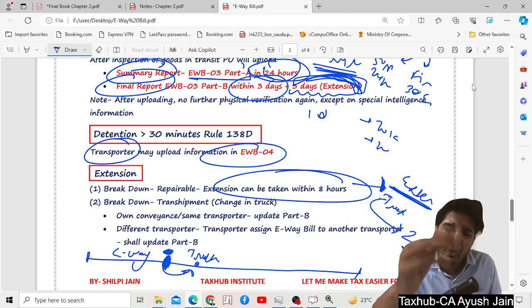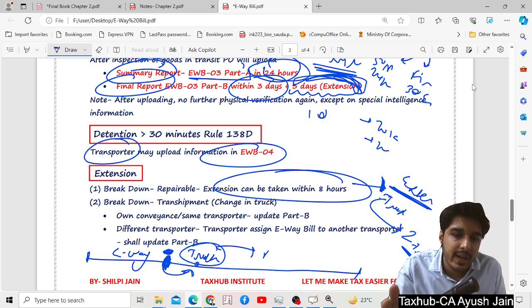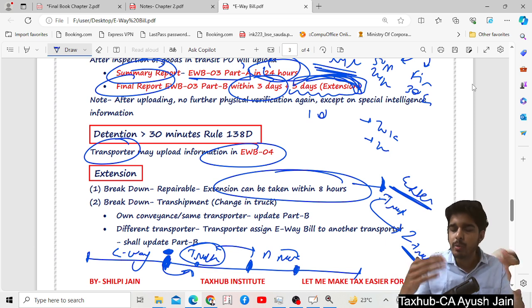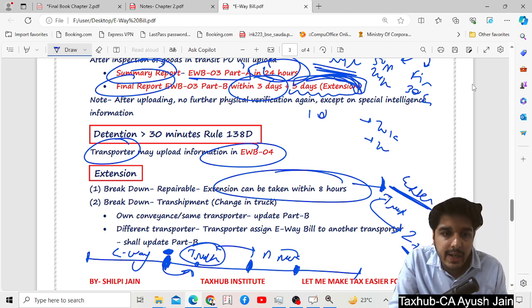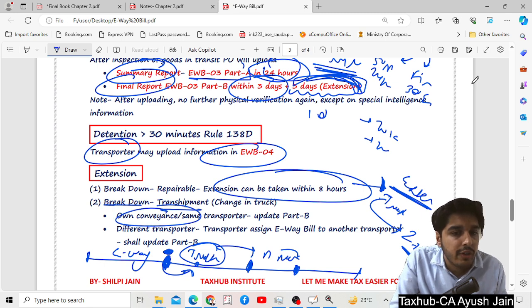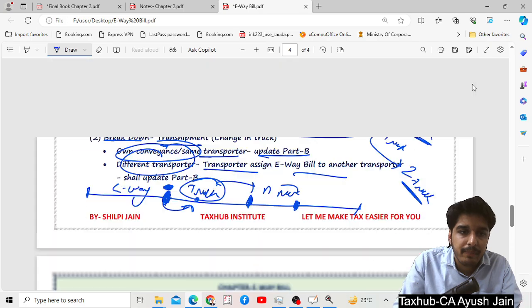So it says that simply you have to update truck detail. You can update this truck detail n number of times wherever. Suppose here also your truck gets a breakdown, here also your truck caught an accident. So n number of times you can easily update this part B detail. Breakdown, transshipment on conveyance of the same transporter, update part B. Different transporter, then that transporter can easily update part B.